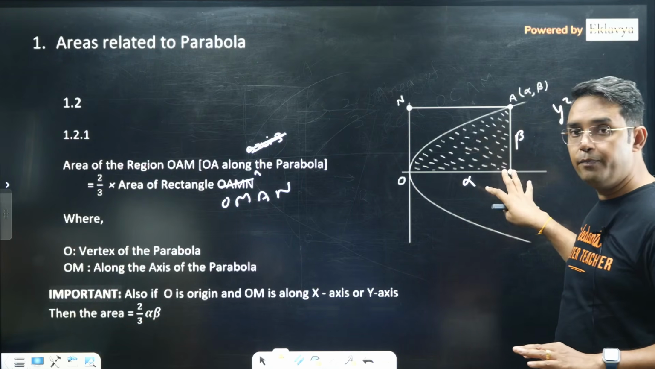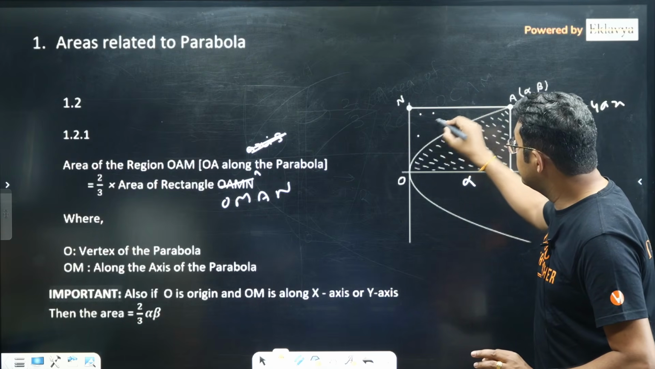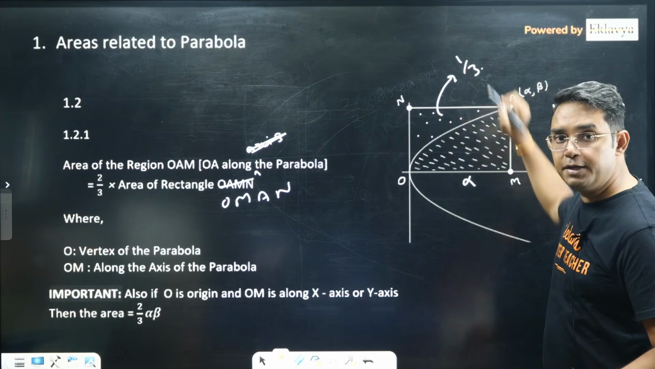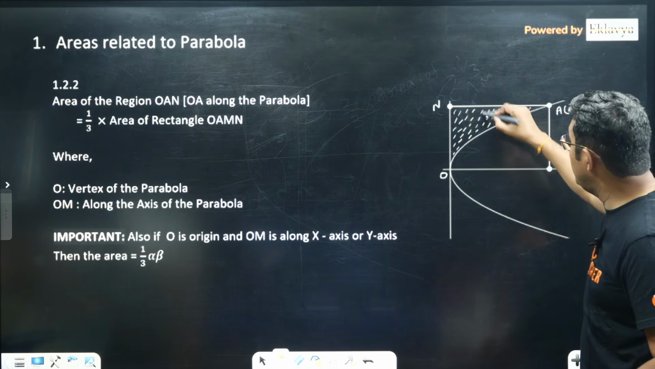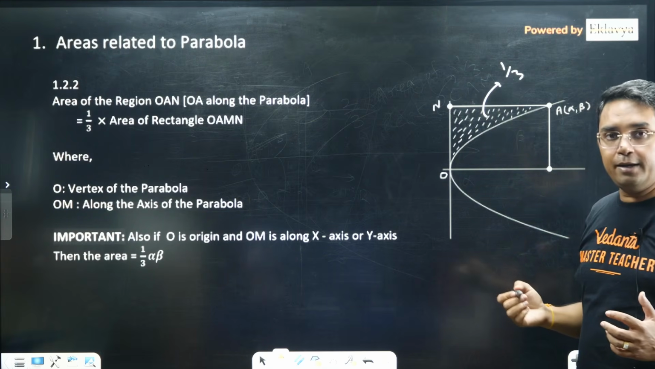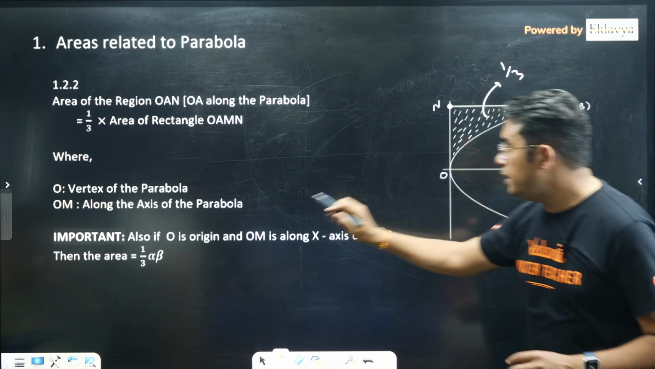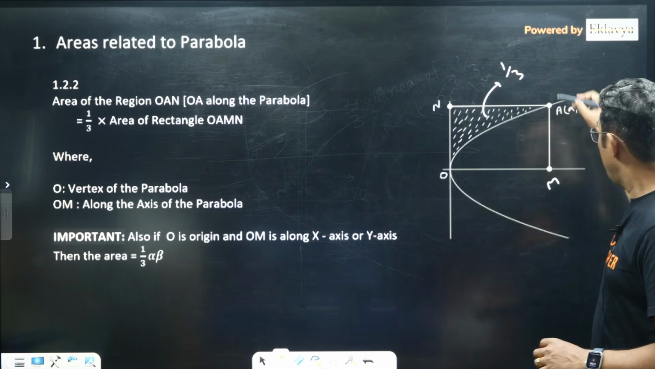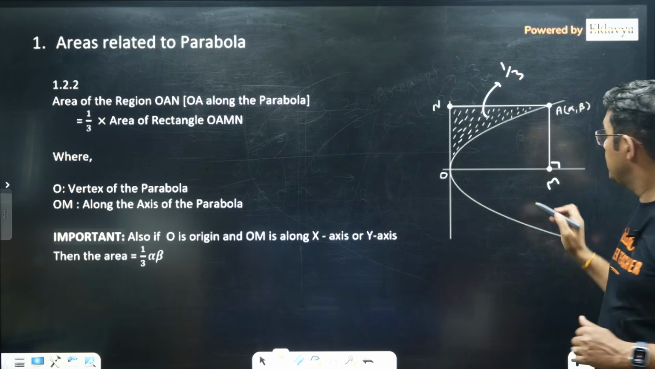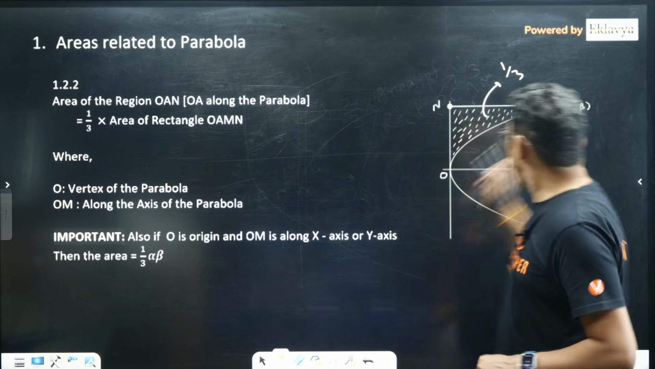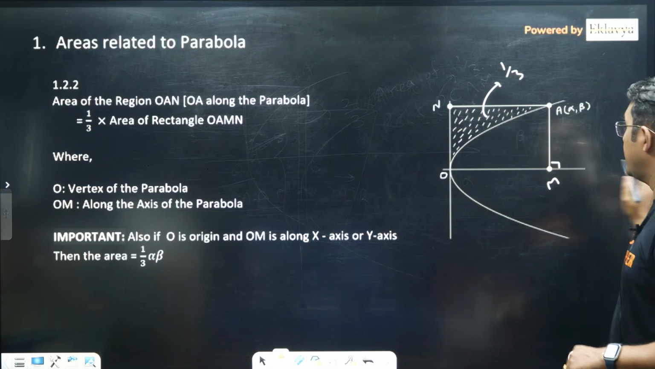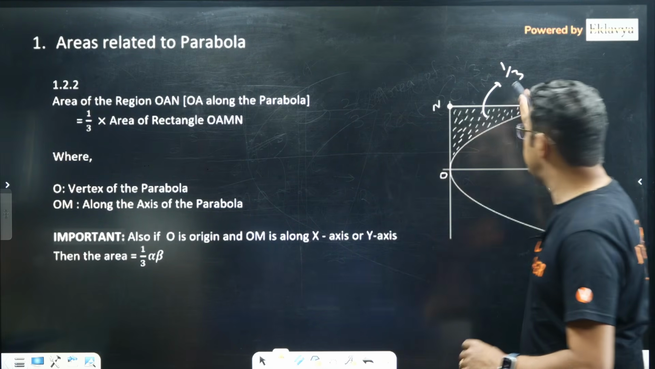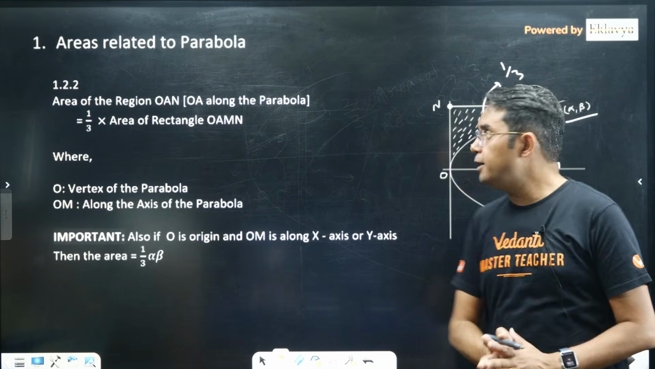So this is also important. Although this can be found using Archimedes' theorem, I would like you to remember it separately: 2/3. Now if it is 2/3, then the remaining portion of this rectangle has to be 1/3, which I am showing here. So that will be 1/3 of the same rectangle. The important thing here is that OM has to be along the axis, O is the vertex, and AM is perpendicular to the axis. Again, if it is the origin and this is along the x-axis or y-axis, then alpha into beta will be the area of the rectangle, and this area will be just 1/3 of alpha beta.